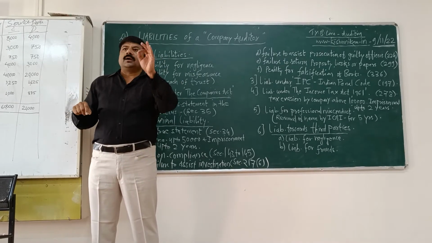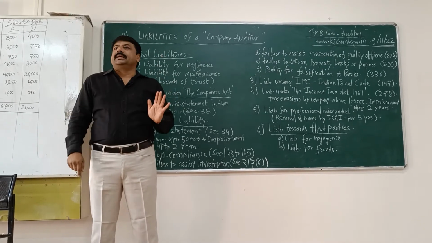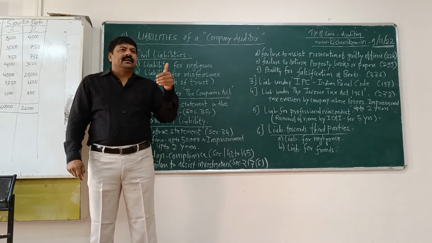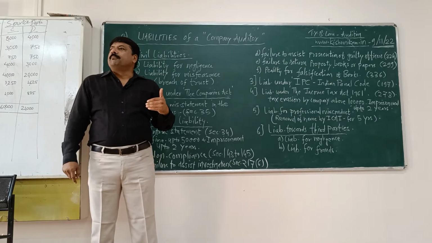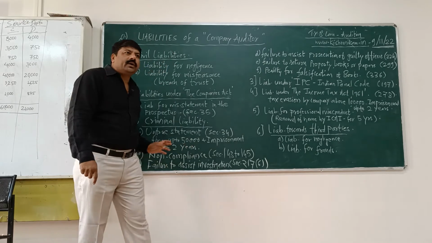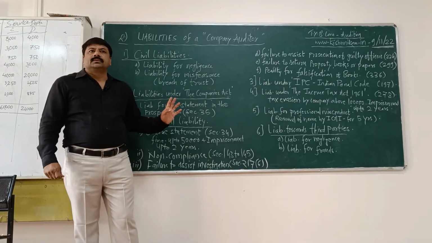If there is any kind of case, notice to the directors of the company, and if officers of ED are coming to the company as investigation officers, then it is the duty of the statutory auditor to assist them under investigation.